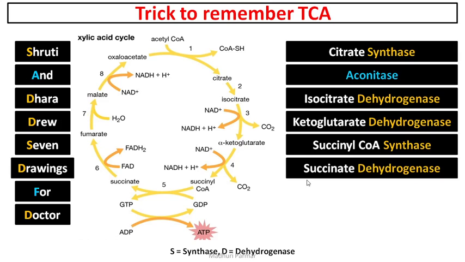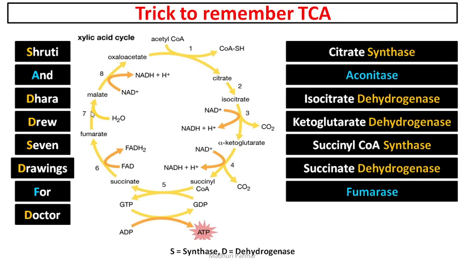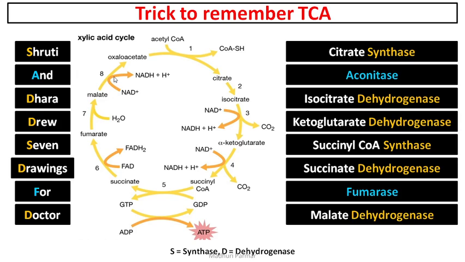After succinyl CoA synthase comes succinate dehydrogenase, which is the special enzyme I told you to remember. After which comes fumarase, and after fumarase comes malate dehydrogenase. This is how you have to remember the names of the enzymes. Shruti and Dhara drew 7 drawings for doctor.